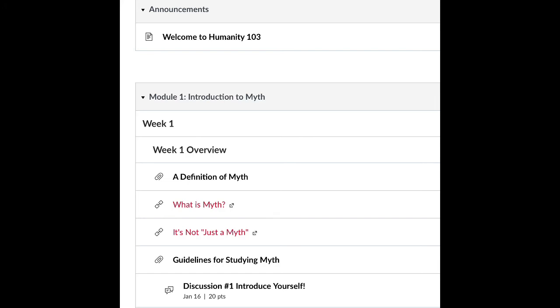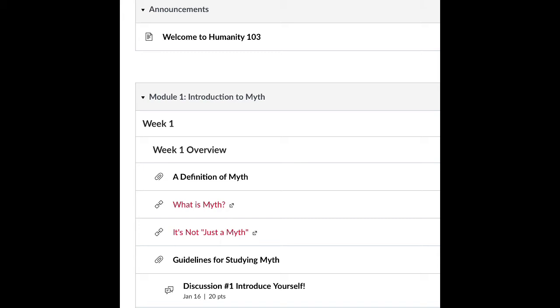Here's a screenshot of the modules for this week. Please start by reading that post there. It says, "Welcome to Humanities 103." There's some really important information in there that will set you up for success for the rest of the semester in this class. For this week, you'll see that you have several readings and a video.